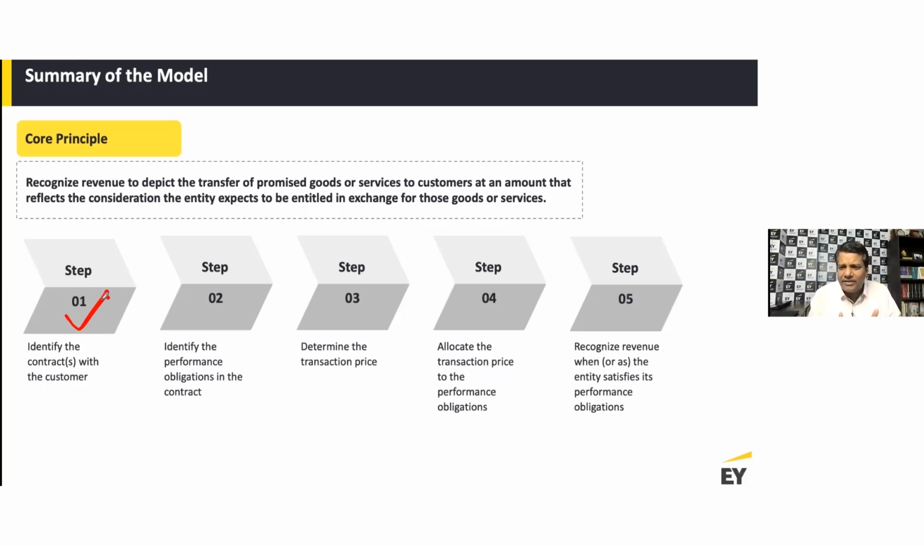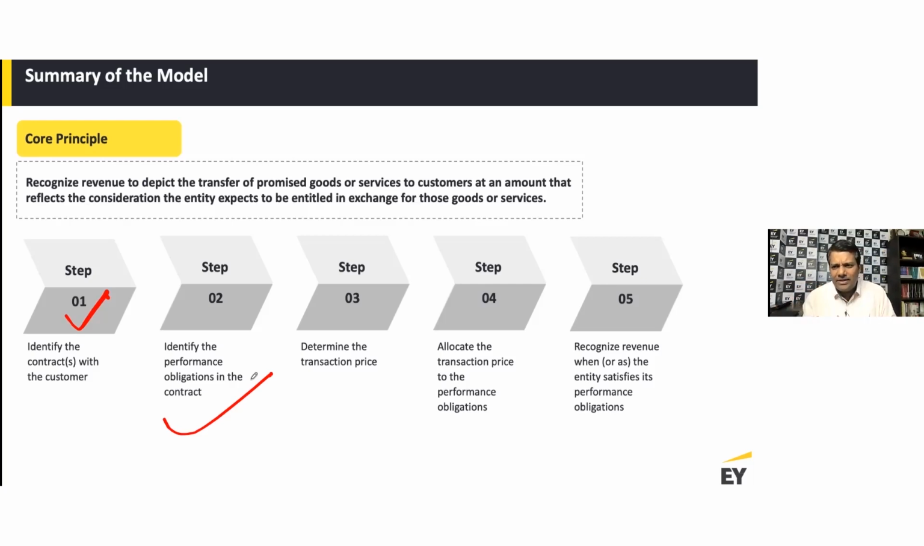Now, once you have that, step number two is to determine all your performance obligations under that customer contract, right? Identify the performance obligations in the contract. Now what are your performance obligations? I need to sell these goods, I need to provide these services, I need to do after-sale maintenance, I need to sell these goods at different points in time, so on and so forth. So there are performance obligations which you need to identify.